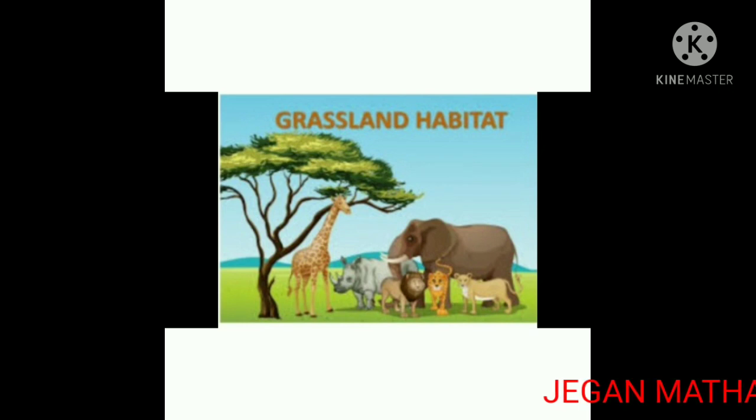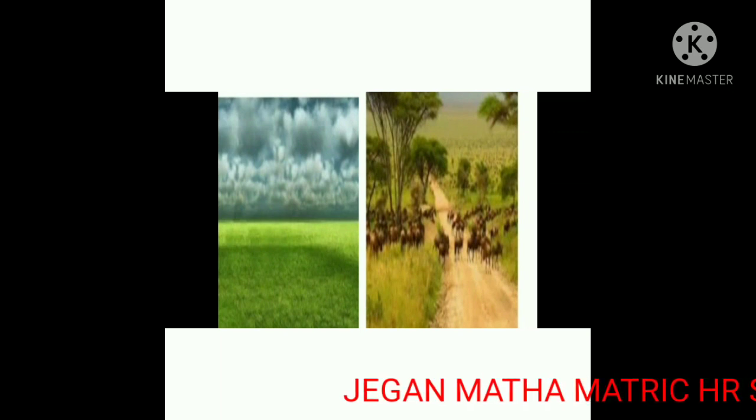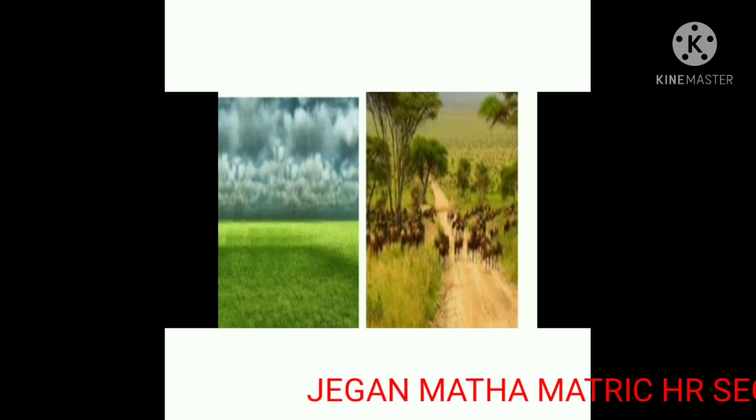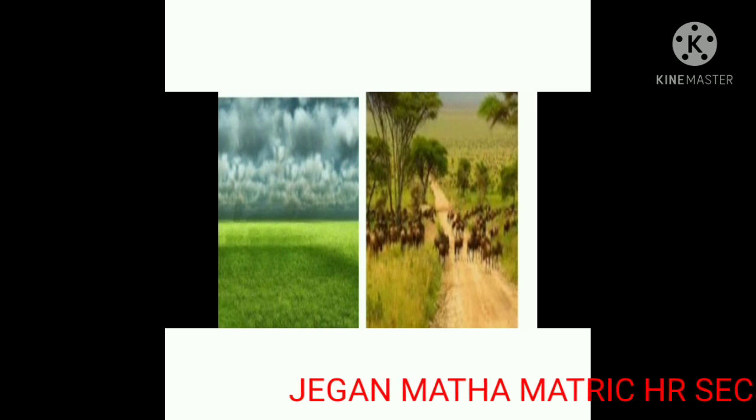Next one, grassland habitat. Grassland is an area where the vegetation is dominated by grasses. Grasses range from short to tall. For example, savanna grassland.